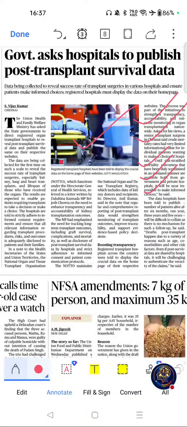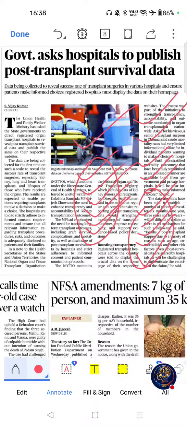Now we will see PYQ connections. Questions have appeared on public health, organ donation, healthcare governance, medical ethics and national health policy. These are the PYQ connections related to this article. Now we see key themes, that is NOTTO and THOTA 1994, organ donation, organ transplantation, healthcare transparency and public health governance. These are the key themes which have high chances of coming in upcoming exams. Please go through this one.